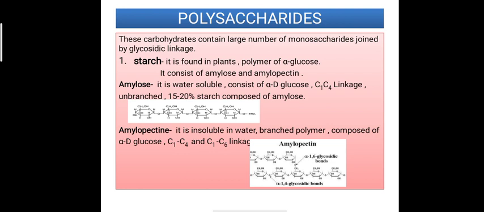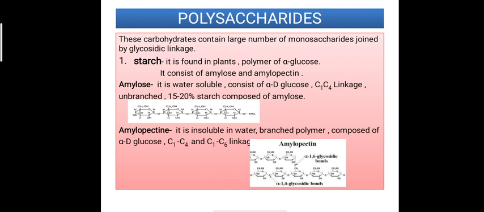The third category of carbohydrates is polysaccharides. These carbohydrates have a large number of monosaccharides, and these monosaccharides are joined together by glycosidic linkage. An example is starch.